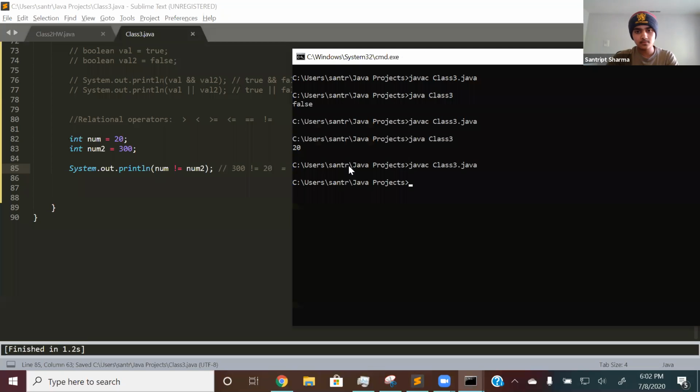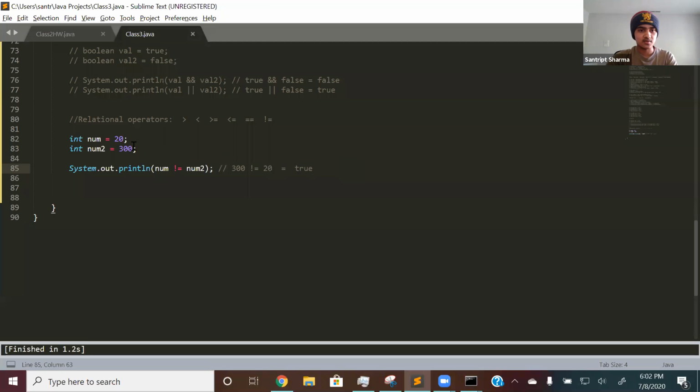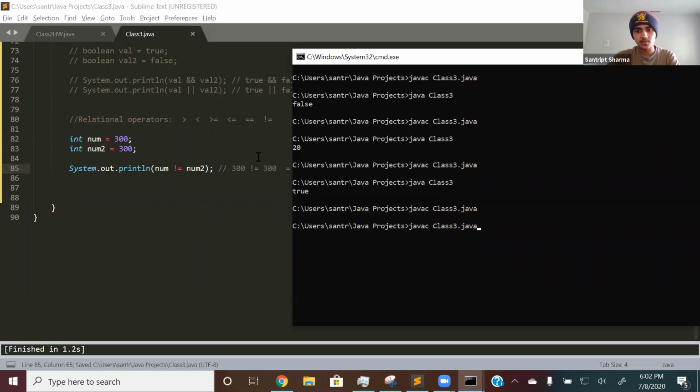I compile it, then run, and it'll be true. And if I make them equal, so if I make both of them 300, then it will print out false since they both are equal. We're basically saying if 300 is not equal to 300, which is false. So if I compile and run, false, right there.